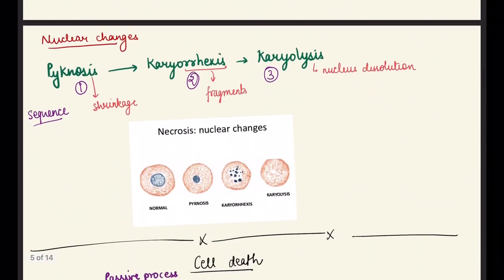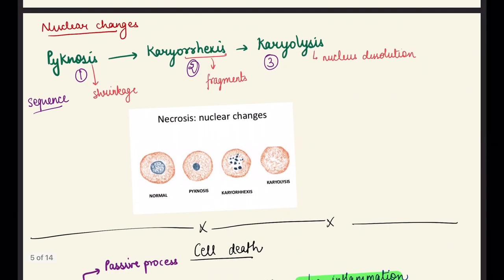Now, what were the nuclear changes which take place? As we see, this is the normal nucleus, and here there is a shrinkage of the nucleus. Normally the size of the nucleus is larger, and in pycnosis there is shrinkage of the nucleus. So pycnosis means shrinkage of the nucleus.